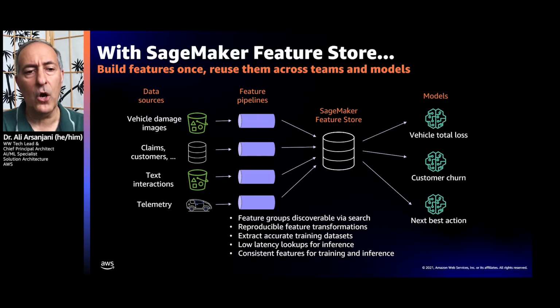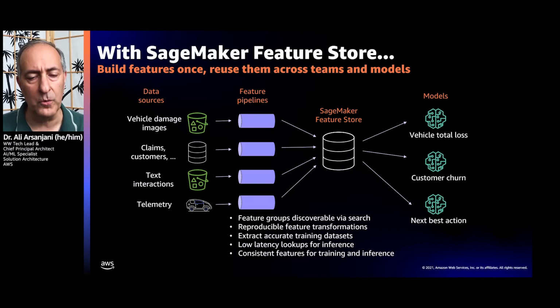There may be common data sets that could be used across different models and different projects. And you won't have to go back every time and be unsure as to what transformations were applied, whether these transformations are now ready for machine learning or not. So it provides a significant amount of governance.